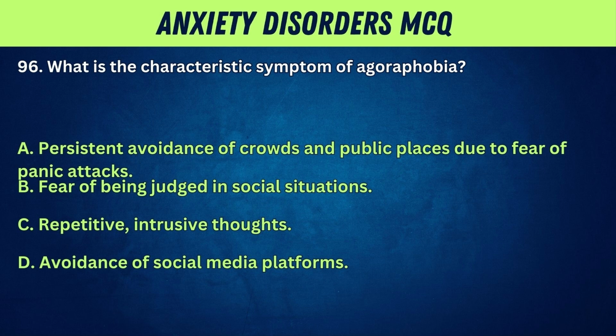96. What is the characteristic symptom of agoraphobia? A. Persistent avoidance of crowds and public places due to fear of panic attacks. B. Fear of being judged in social situations. C. Repetitive, intrusive thoughts. D. Avoidance of social media platforms.